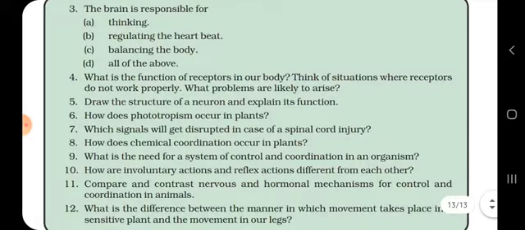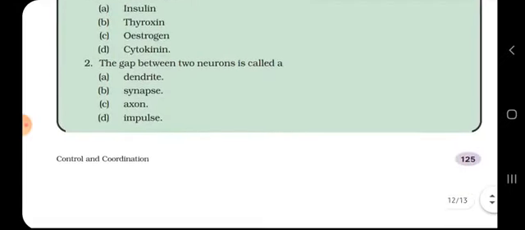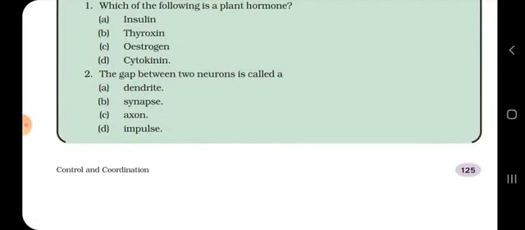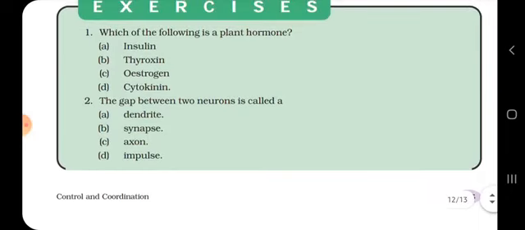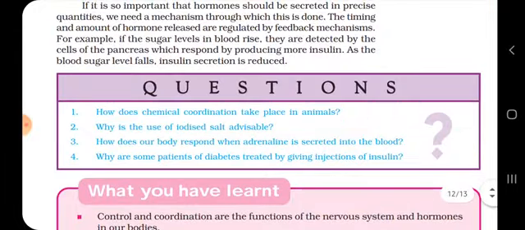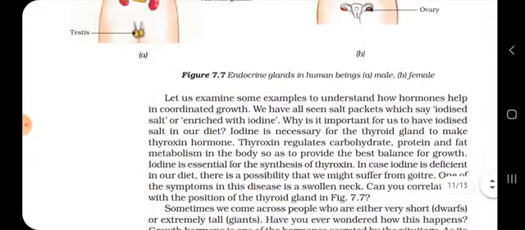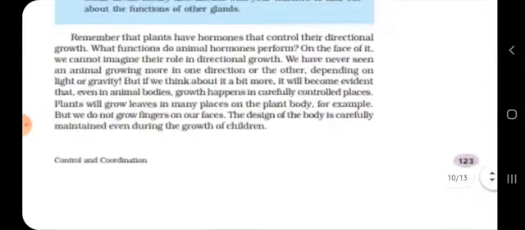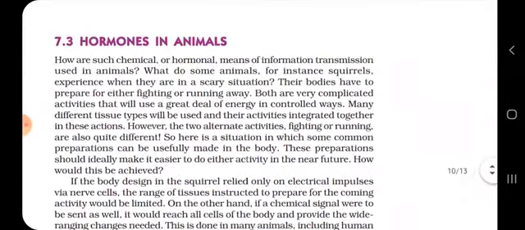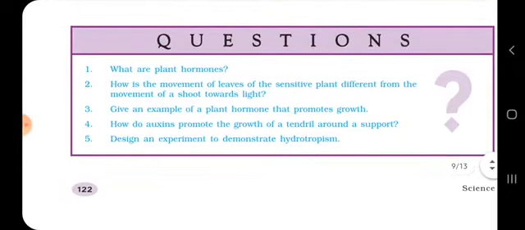Rest of all the questions we will do tomorrow, students. Okay. Second answer is, I am repeating, synapse. And which of the following is a plant hormone? Then the answer will be cytokinins. Today you need to complete all 8 questions I give: the 4 questions over here. You also need to write a short note on the hormones in human beings, as well as the 4 questions that were given over here.